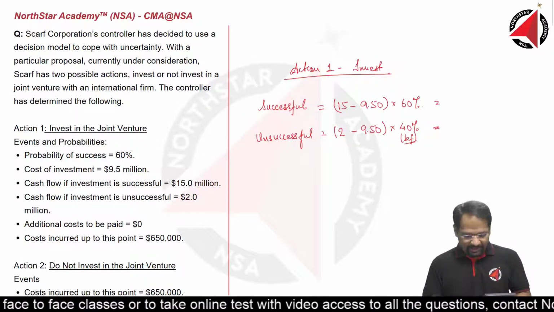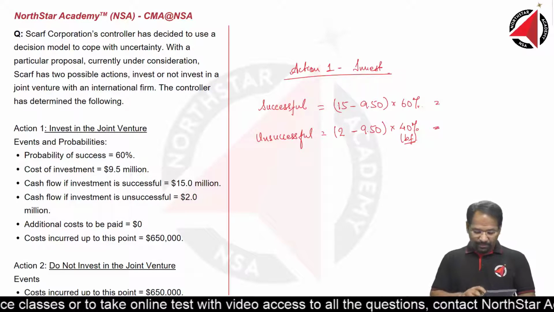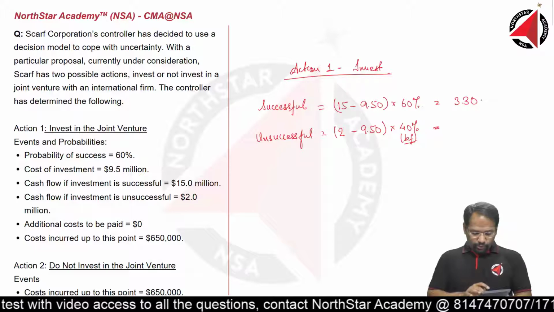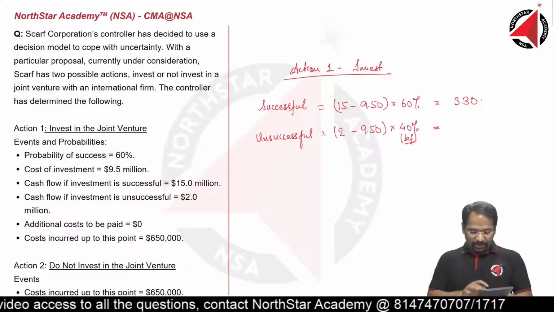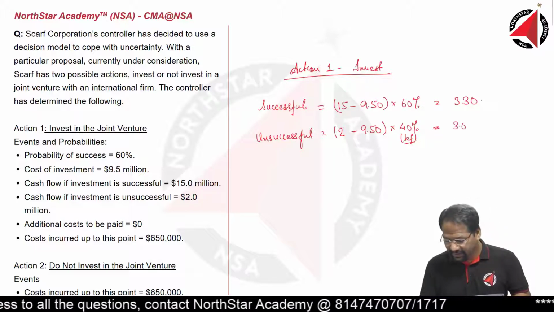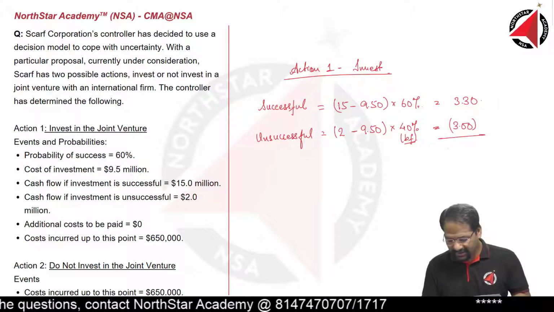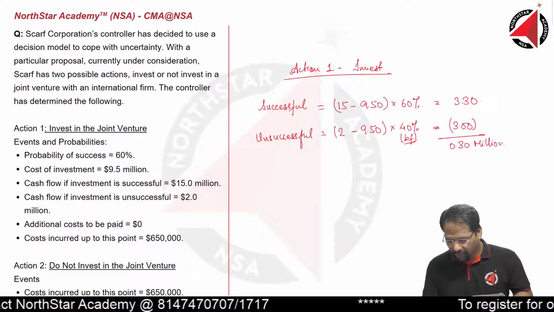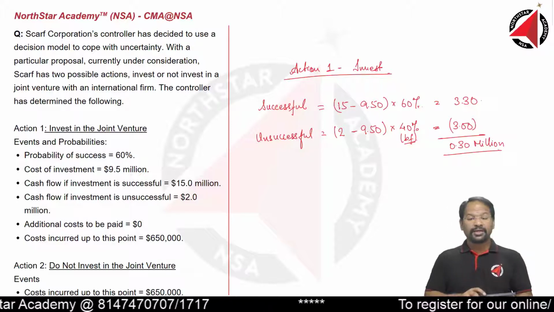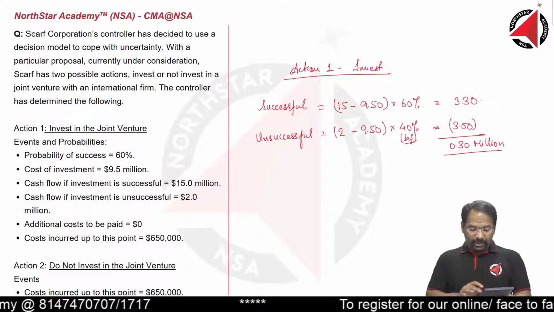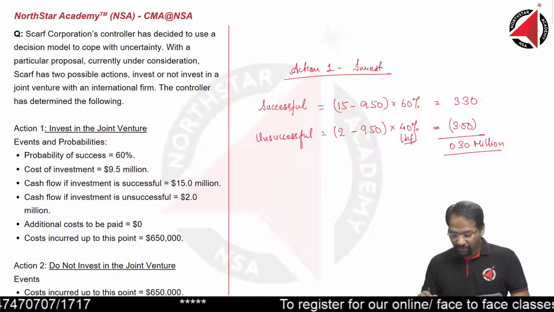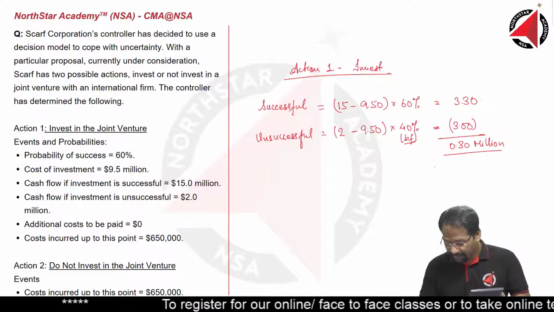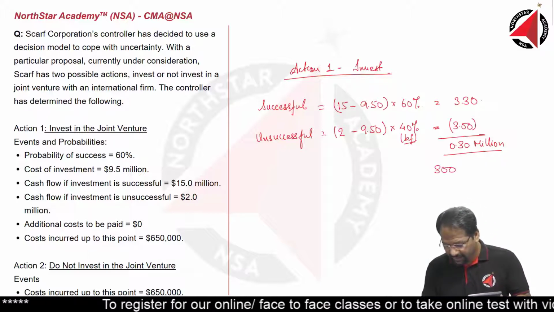So how much do we get? 15 minus 9.5 multiplied by 60%, we get 3.3 million. 2 minus 9.5 multiplied by 40%, we get negative 3 million. So how much is the net? Net is 0.30 million, or it can be converted into full numbers. So multiplied by 1 million, we get how much? 0.3 multiplied by 1 million, we get 300,000.